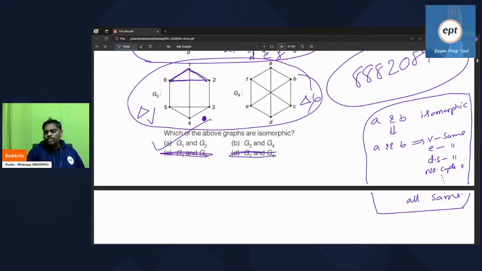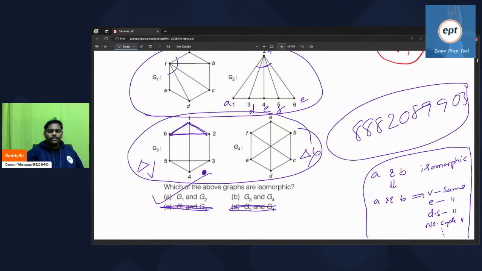If you want, you can check that G1, G2 are isomorphic and G3, G4 are not. Whatever order you take, take both the same order. If you take topological order, take topological order on both sides. One side topological order and the other side some other order, it does not work. Simplest way of saying is everything same.